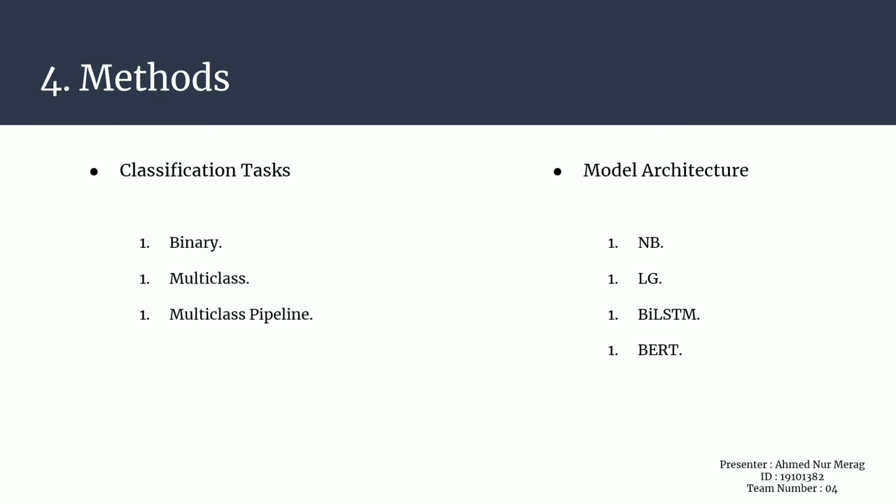Model architecture. NB is a Gaussian Naive Bayes with an average vector of the token embeddings as input. LG is a logistic regression with the same features as in NB. BiLSTM is a classifier which can consider contextual information and makes use of pre-trained embeddings. BERT. We use the pre-trained BERT base model and fine-tune it using the claim tweet corpus.